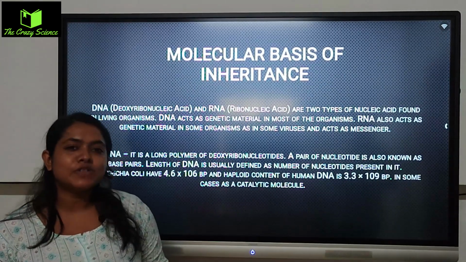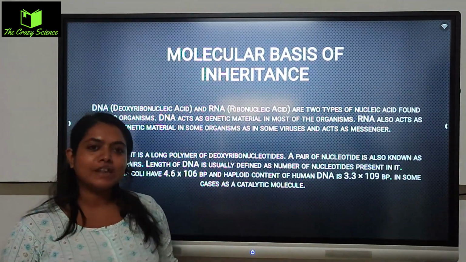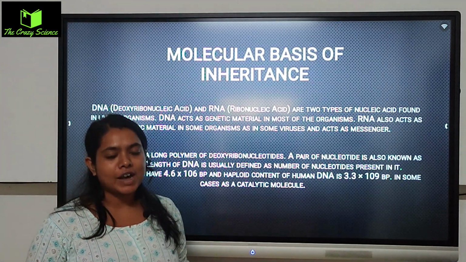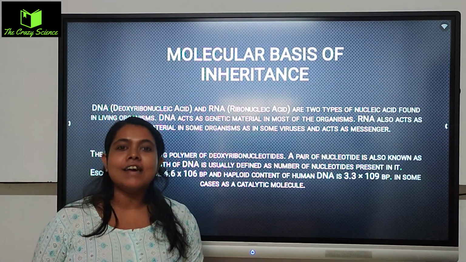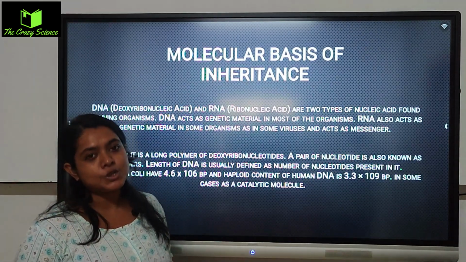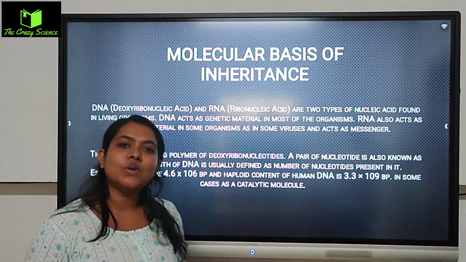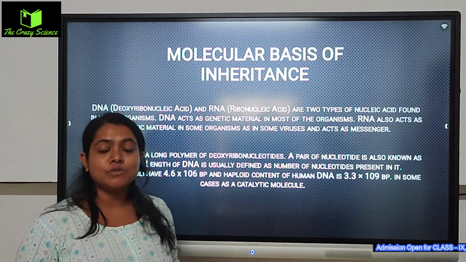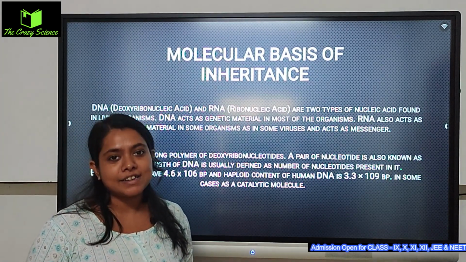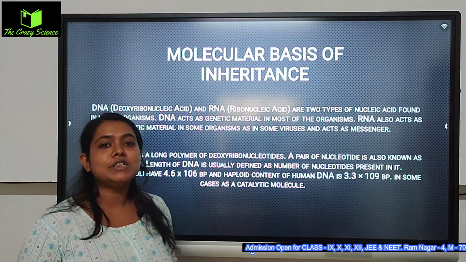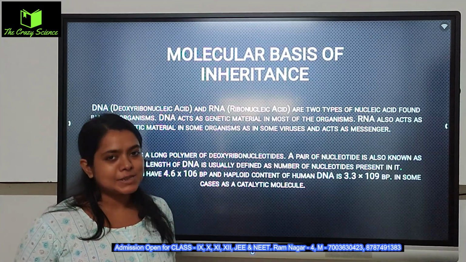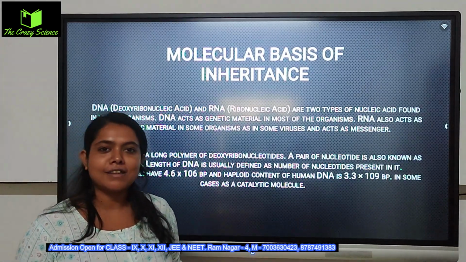So today we are going to start the molecular basis of inheritance, and in this chapter we'll be talking about the DNA, RNA, and about the histone protein, DNA proteins, genetic code, then different experiments done by various scientists to prove whether DNA is a genetic material or not. So this chapter is full of suspense, a lot of information is there in this chapter.